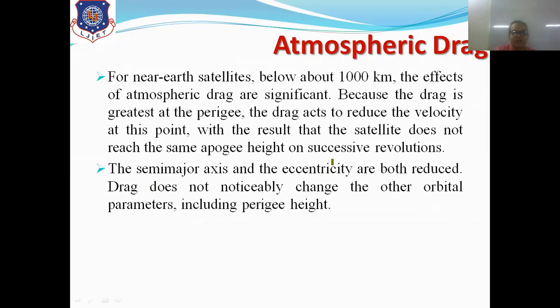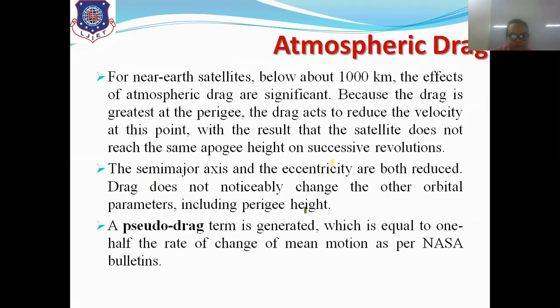And other parameters like perigee height and apogee height will not be seen changing. Now, a pseudo drag term is generated, which is equal to 1/2 the rate of change of mean motion, which is as per NASA's bulletin, right?